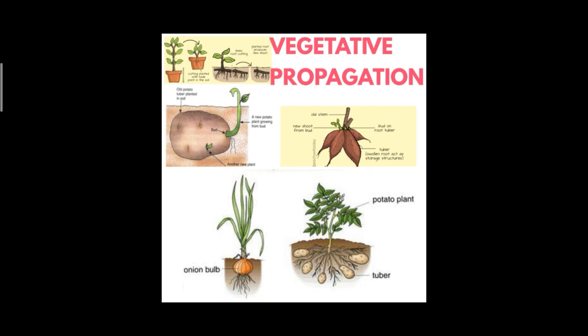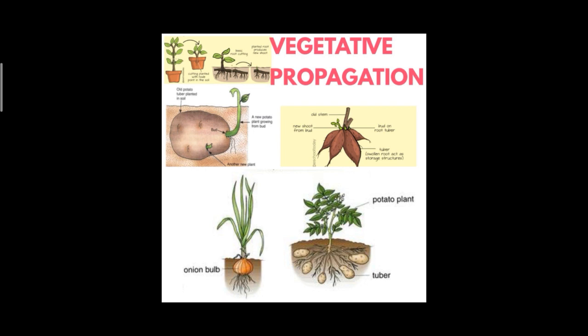Some plants are seedless, so in those plants vegetative propagation is the only method of reproduction. For example, rose, jasmine, banana, etc. Next point, it is a rapid, cheap and easier method of reproduction.